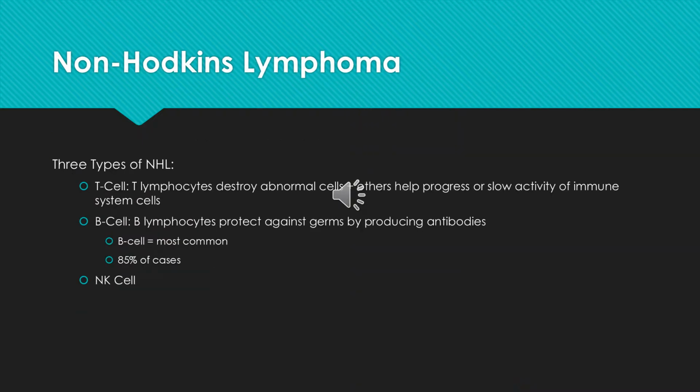There are three types of non-Hodgkin's lymphoma: T cell, B cell, and NK cell. In T cell, the T lymphocytes kill foreign invaders directly. In B cell, B lymphocytes fight against infection by producing antibodies. Non-Hodgkin's B-cell lymphoma is actually the most common and is responsible for 85% of cases.